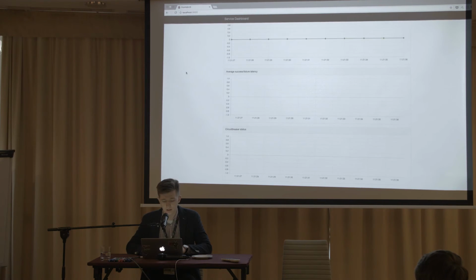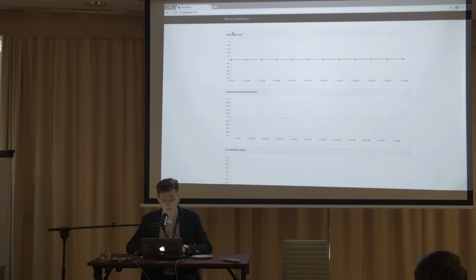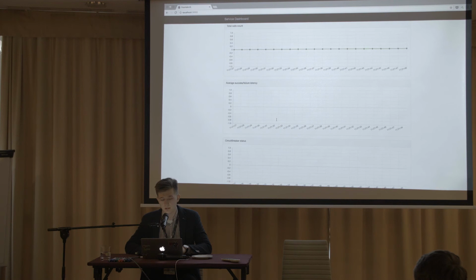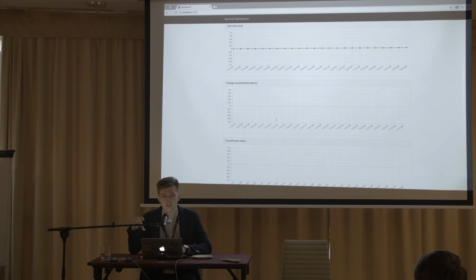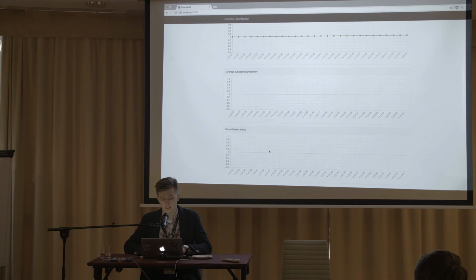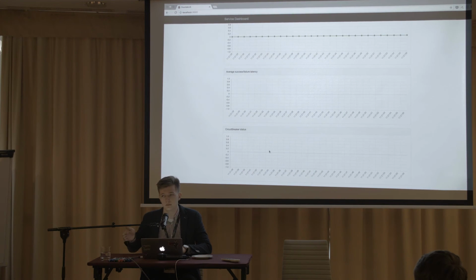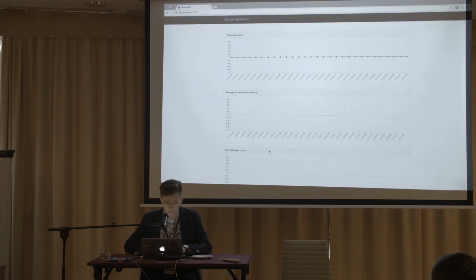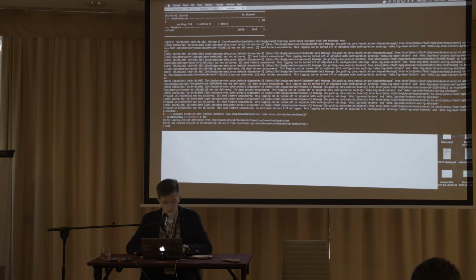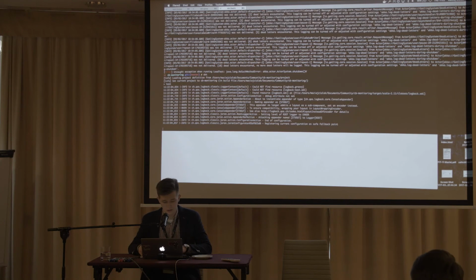So right now there are no calls to our services. We have a total calls count, so we will have the chart of the calls count we have done within 1 second. We have average success and failure latency, so we will calculate how much time it takes to process the calls through the circuit breaker. And here we will have the events of how the status of the circuit breaker changed. So the next step is to run our simulation. So I'm starting the test.